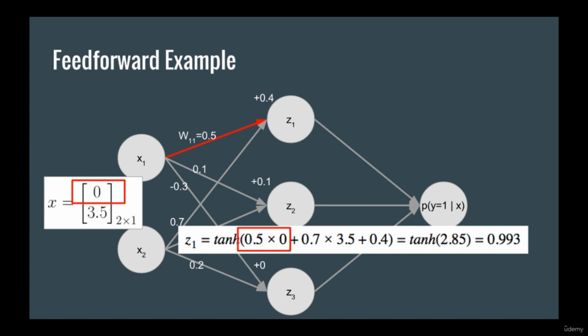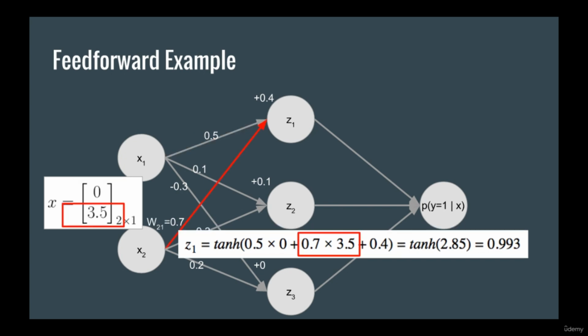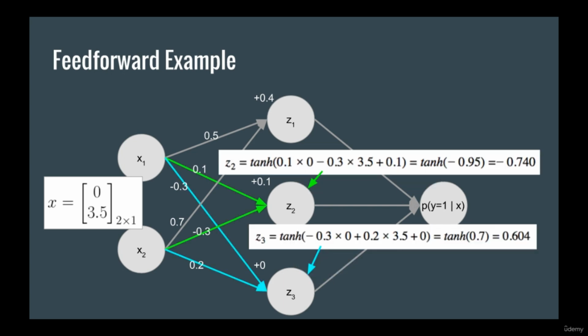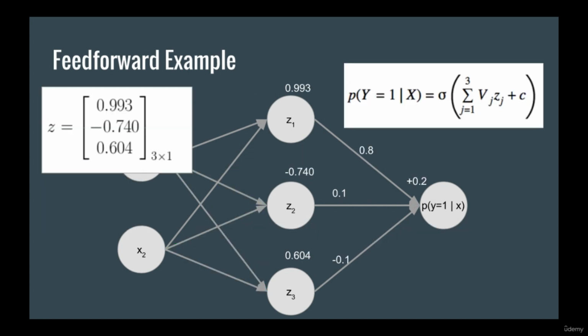Notice how each of the terms in the summation corresponds to an edge in the neural network. Also notice how the 2 indices of W correspond to which input node and which output node it connects. So W11 connects X1 to Z1, W21 connects X2 to Z1, and we can do the same process to find Z2 and Z3. And here are the answers with actual numbers. So at this point we have all of Z for the hidden layer: 0.993, minus 0.74, and 0.604.